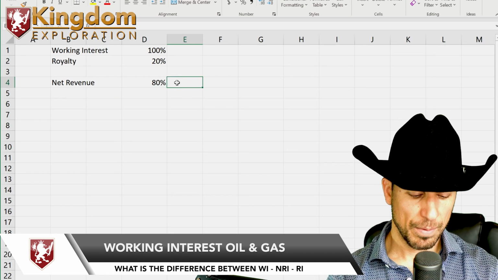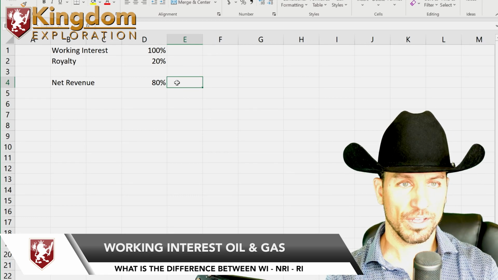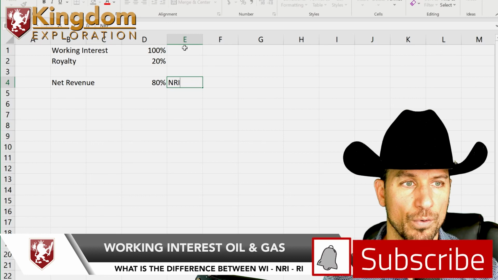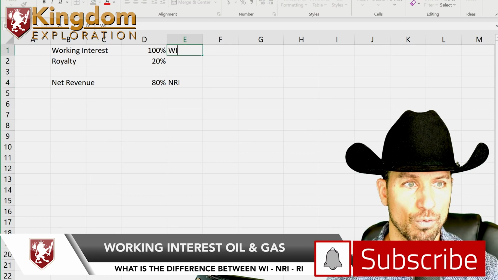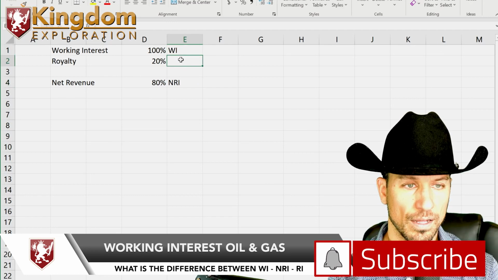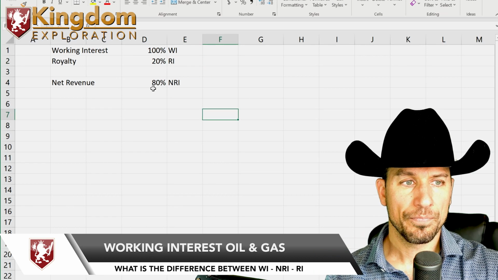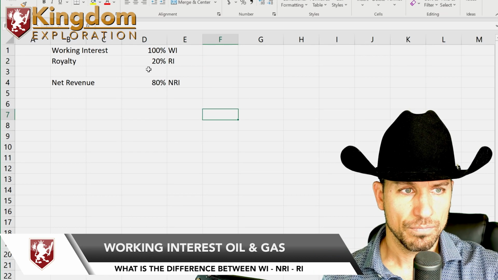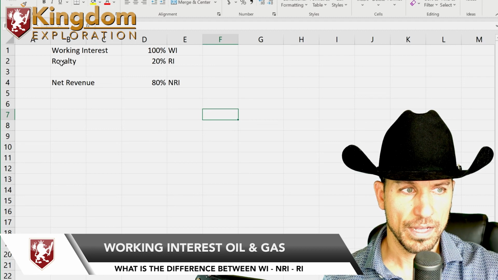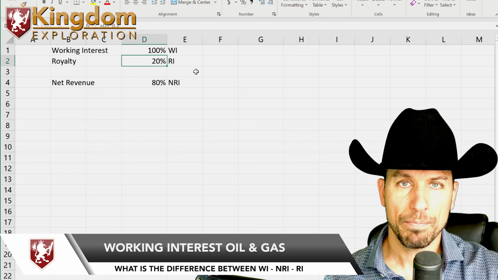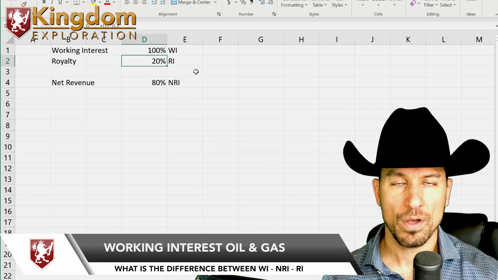Okay, a lot of people call it in your book. You might see NRI, net revenue interest. WI stands for working interest, and RI stands for royalty interest. Okay, now here's the thing: what most people don't understand. The royalty, that 20%, normally goes to the landowners and the operator.